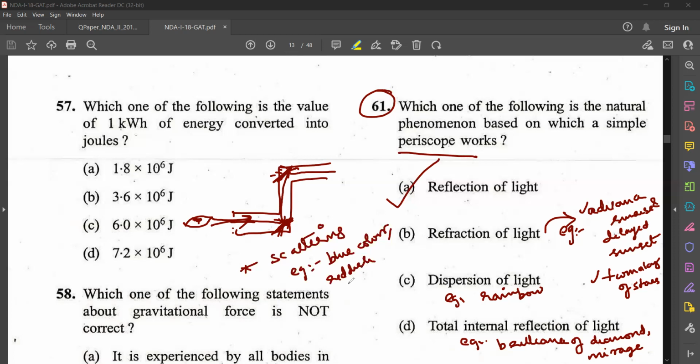Then another one, the reddish sun during sunset and sunrise. During sunset and sunrise we see red color, isn't it? That is because of scattering. So these are some examples that you should surely know. They usually ask questions from light based on these things. So please note this down. Then we'll go to the next question.